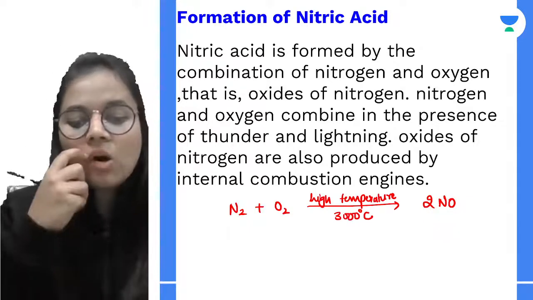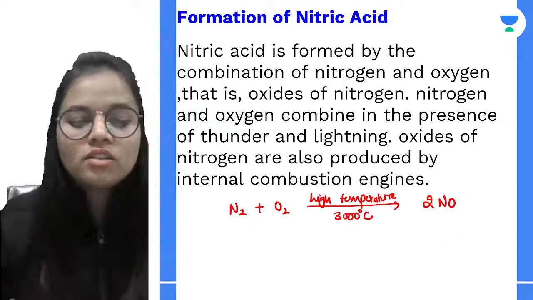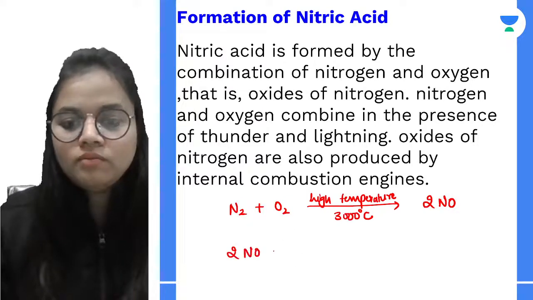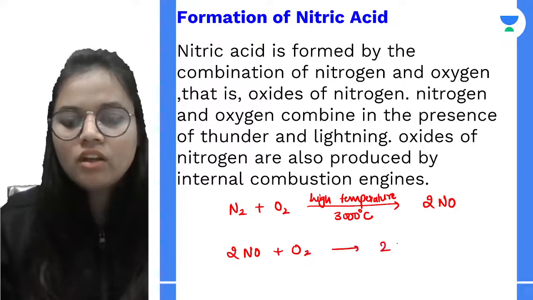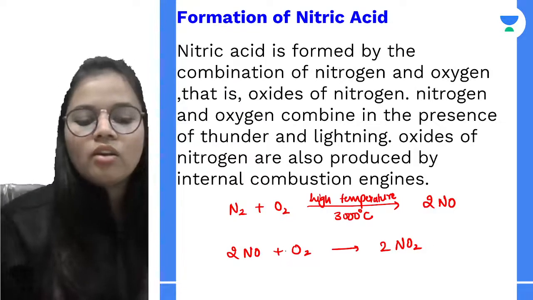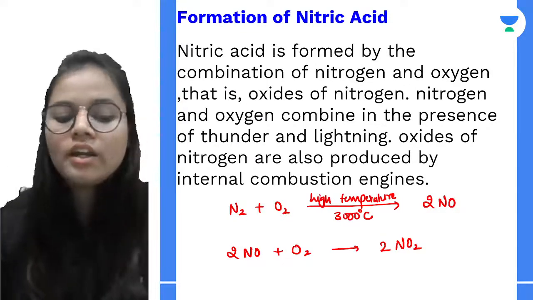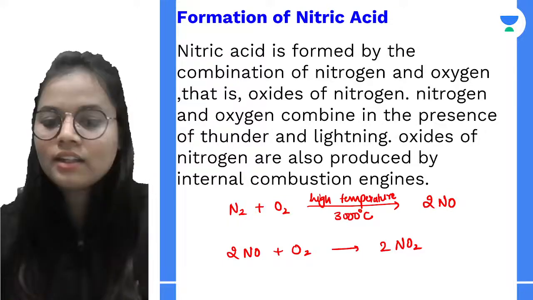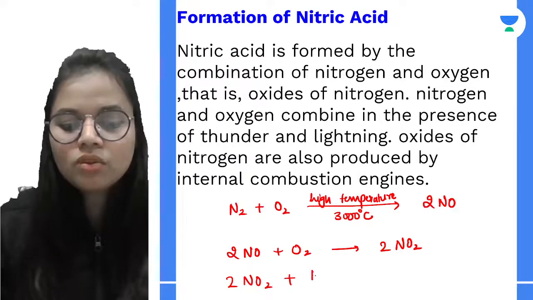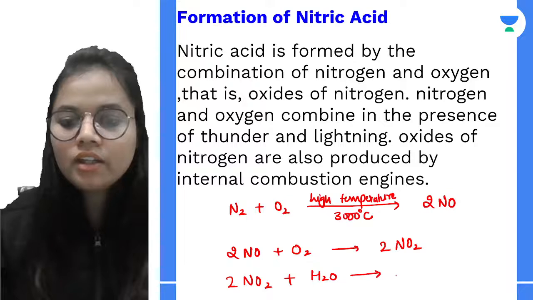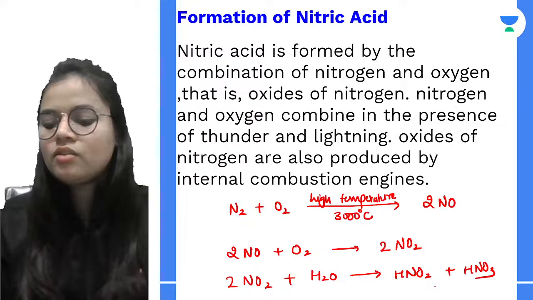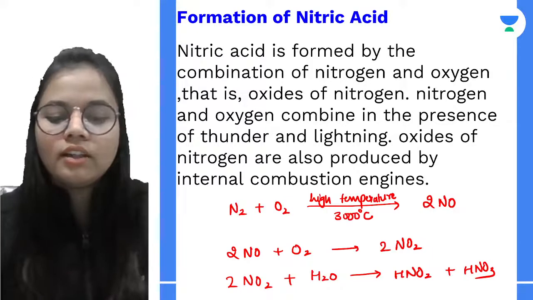These oxides get oxidized by the oxygen present in the atmosphere, and we have nitrogen dioxide. Now, when this nitrogen dioxide combines with water, it forms nitric acid and nitrous acid. So if nitrogen dioxide combines with water, what do we get? We get nitrous acid and nitric acid, which are the causes of acid rain.